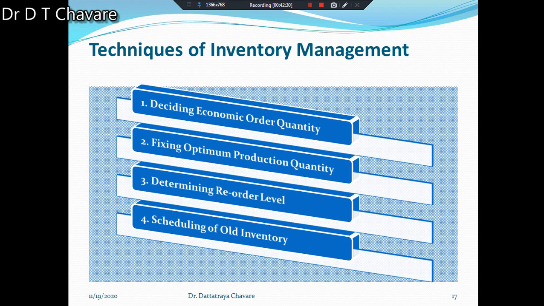Reorder level is the level of inventory at which the firm places an order. If the order is placed at this level, the new stock will arrive before the firm runs out of the stock. In order to determine reorder level, the firm has to consider lead time and usage rate.